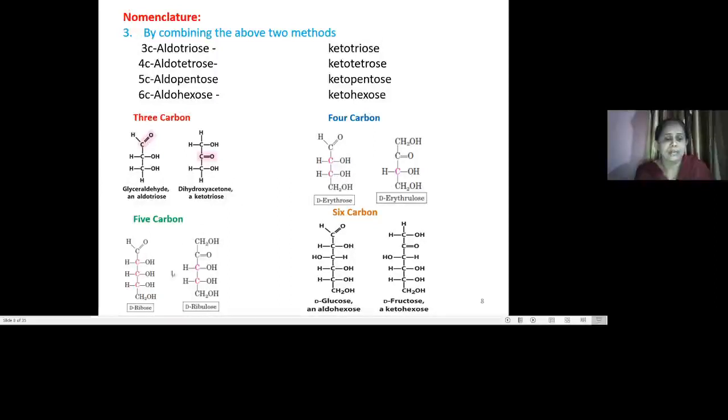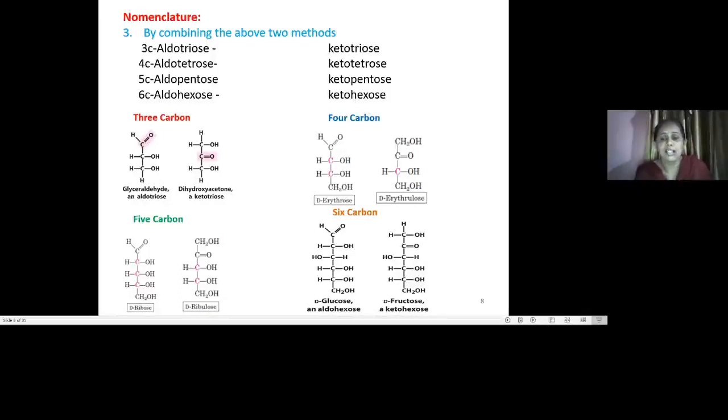This is the 5-carbon ribose and D-ribulose, aldose and ketose sugars respectively. The 6-carbon sugars are the most important monosaccharides: glucose and fructose, which are aldose and ketose in nature.